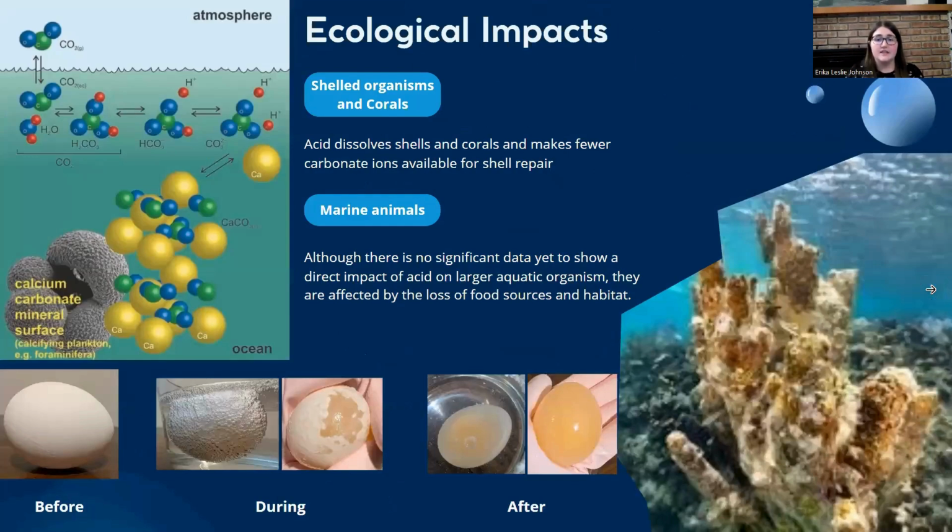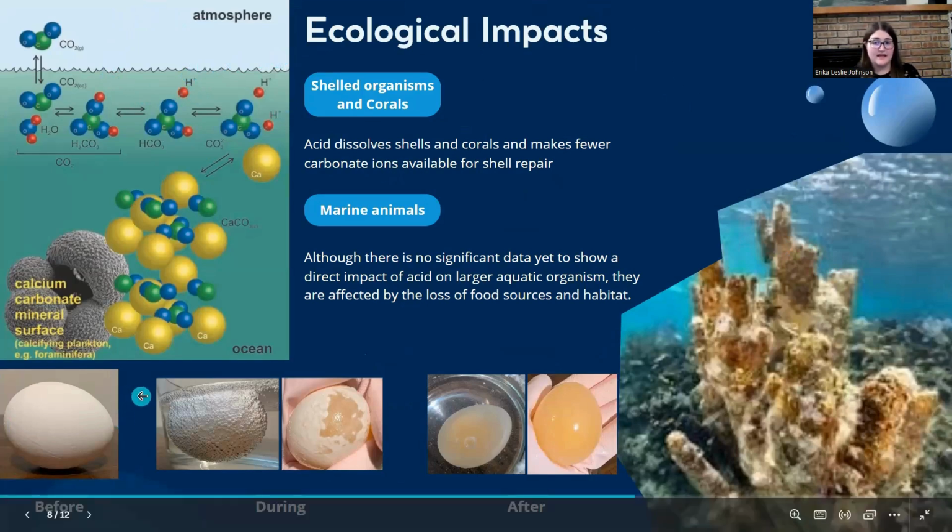The problem with this is that acid in the ocean is able to dissolve shells and corals, and it reduces available carbonate ions able to rebuild shells. The free hydrogen ions react with calcium carbonate, a main ingredient in shells, dissolving them. Shown below is an eggshell dissolving in acetic acid, aka vinegar, which results in shell destruction similar to the carbonic acid reaction. By losing shelled organisms, many food sources and habitats are destroyed.